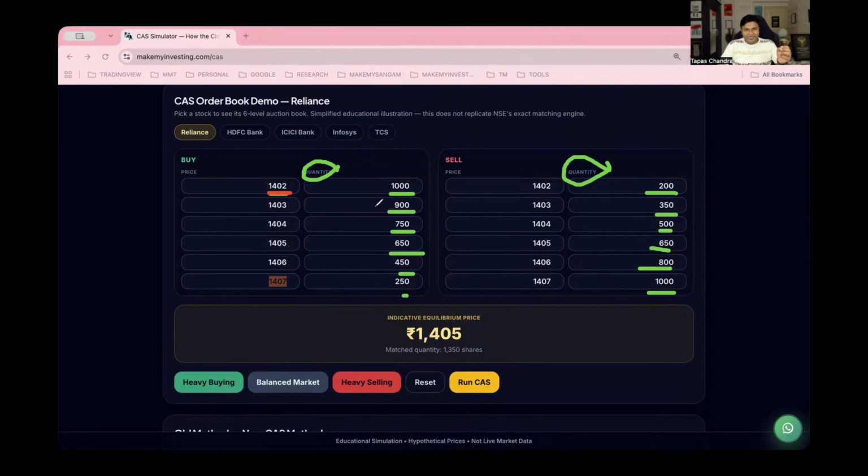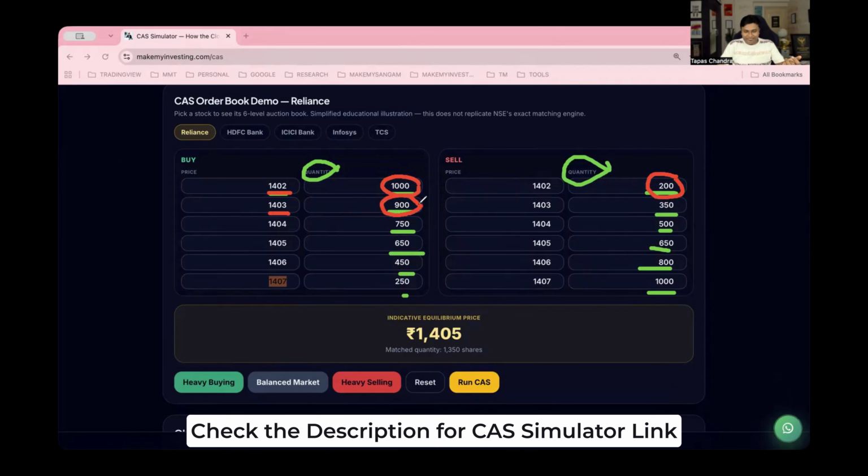1402 is the price where there is no equilibrium. Why? Because too many buyers are there and very few sellers are there. Similarly, if you look at 1403, 900 buyers, again it is not an equilibrium price. Why? Because 900 buyers and 350 sellers are there. Similarly, if you go to 1404, the gap is narrowing, for 750 and 500. But again, there is still some sort of gap.